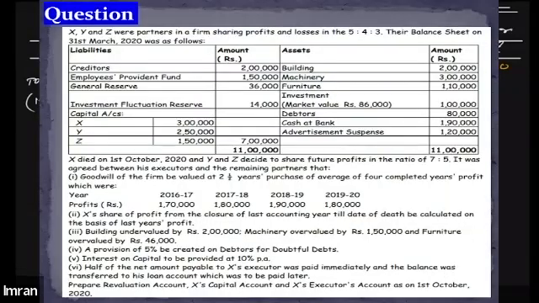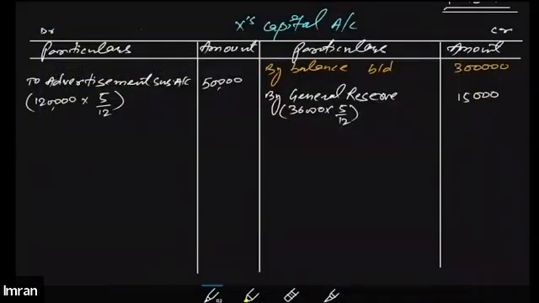Okay. All right. Let's move to the other adjustments. In the adjustment section of the question, you can see the fifth adjustment, which is that interest on capital is to be provided at 10% per annum to the partners. Interest on capital needs to be provided at 10%. Everybody is able to see that point? Yes, sir. So that means we will be calculating interest on capital as well.